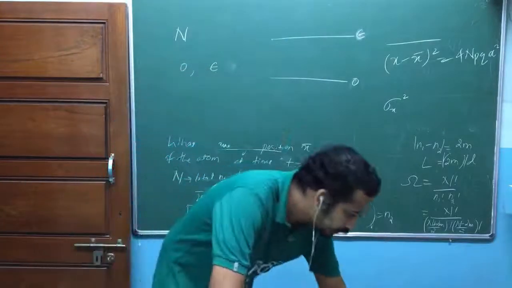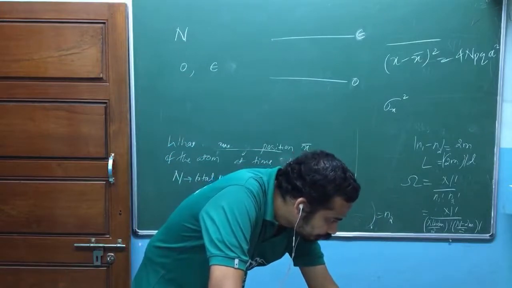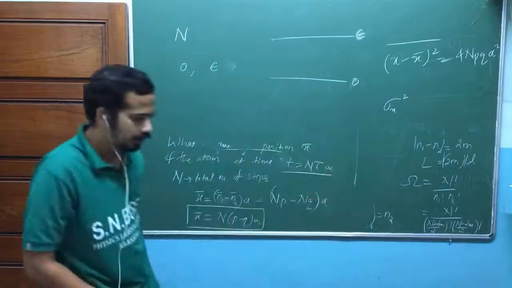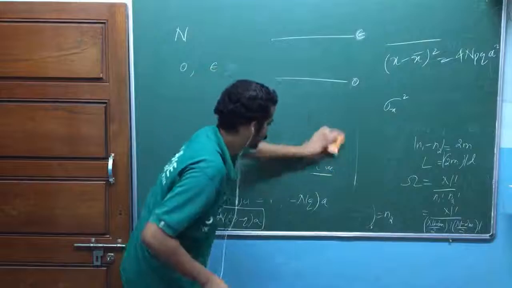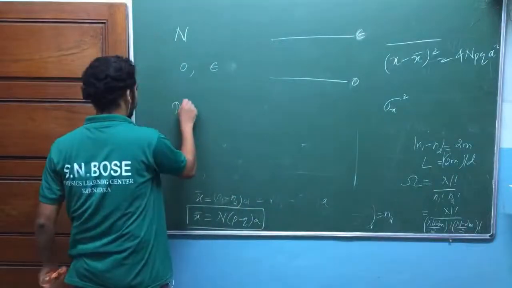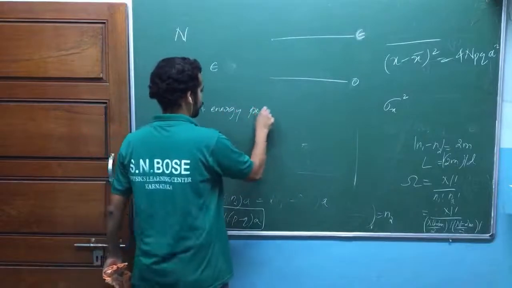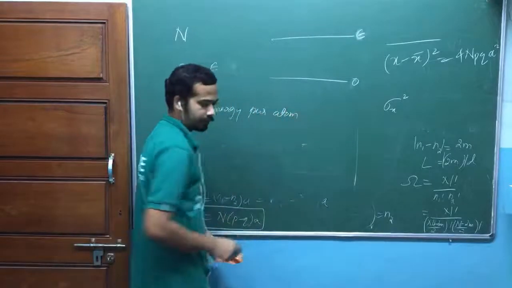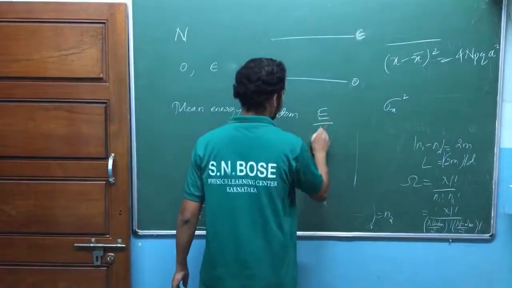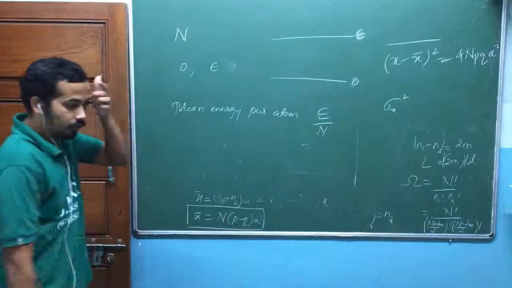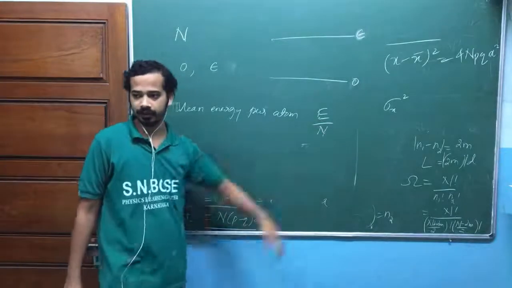The question is, if the mean energy per atom is E by n, capital E by n, what is the number of possible ways of getting this mean energy?